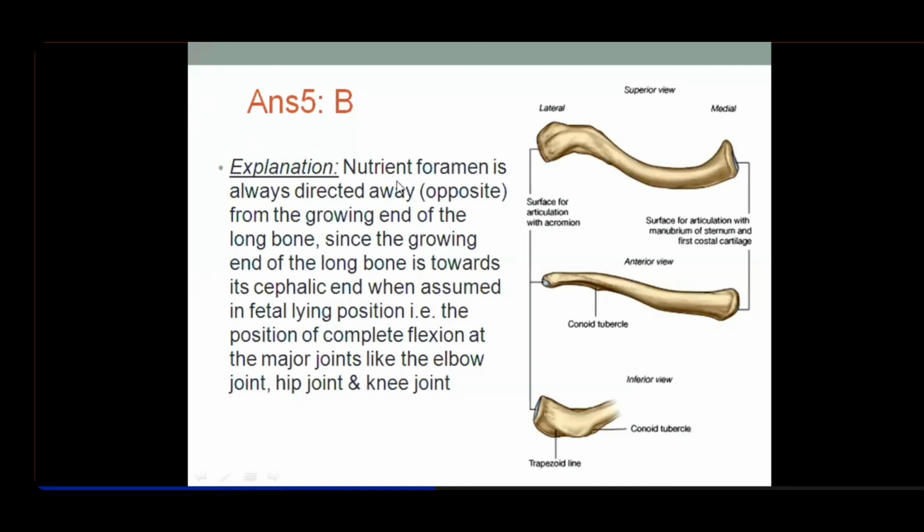So the nutrient foramen is directed away from, opposite to, the growing end of the long bone. Since the growing end of the long bone is towards the cephalic end when assumed in a fetal-like position, the position is of complete flexion at major joints like the elbow, hip joint, and knee joint. So in this position, the end nearer to the head end is the medial end. So this will be the lateral end, away from the head end. The nutrient artery will be directed opposite to the